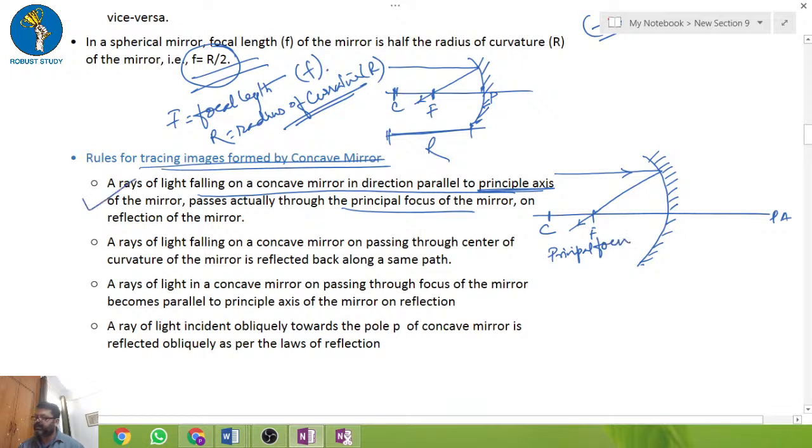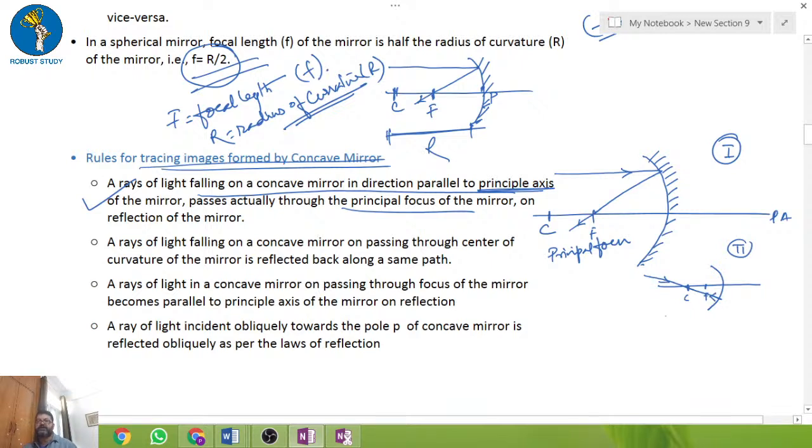The second: a ray of light falling on the concave mirror, passing through the center of curvature, is reflected back. If this is the center of curvature and this is the focus, the ray falling along the center of curvature is traced back.